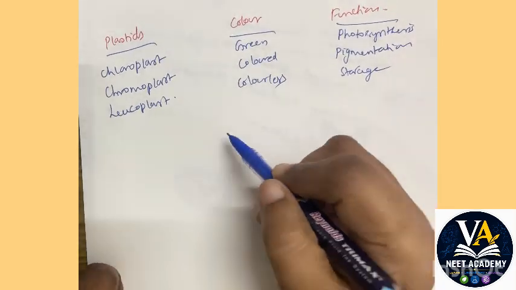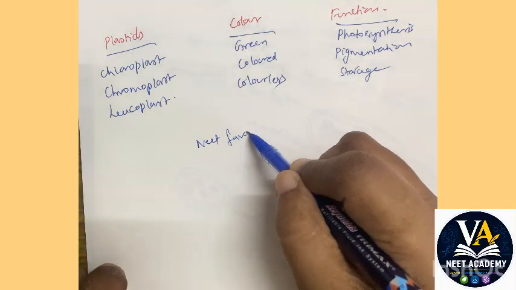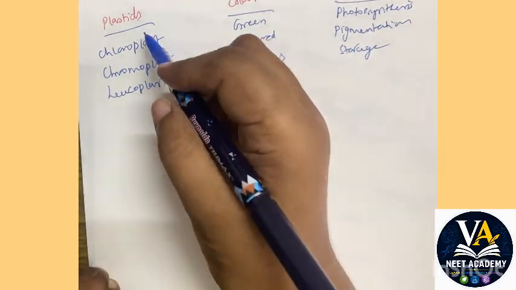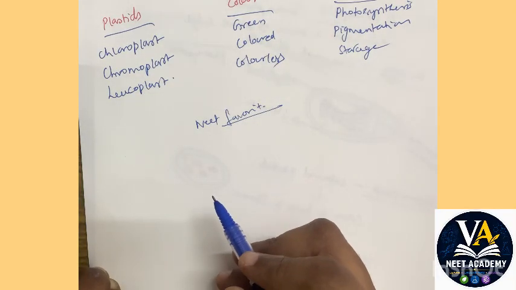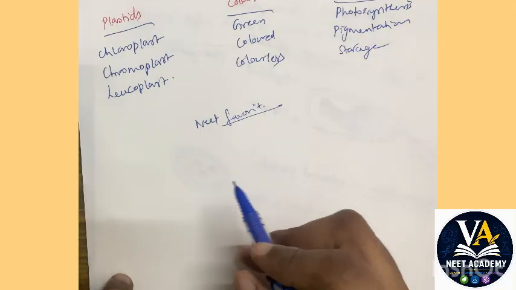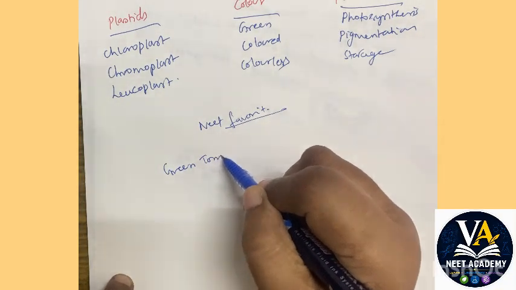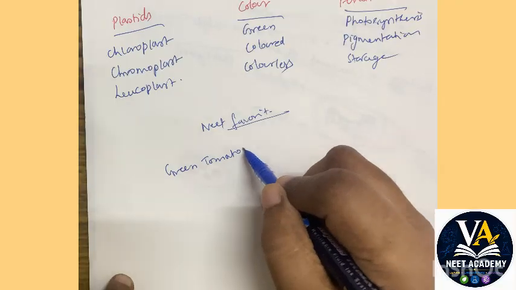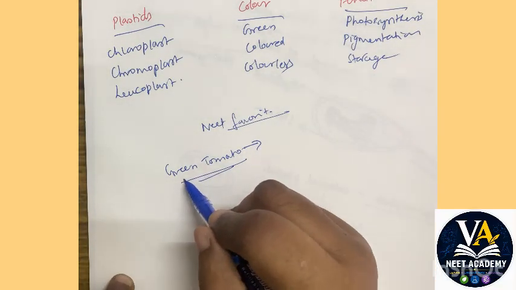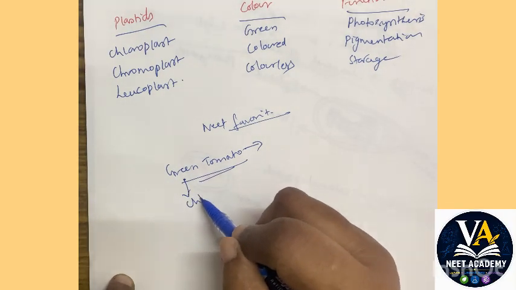Now one of NEET's very favorite questions we will see. It says that plastids are interconvertible. Interconversion of plastids can happen. For example, the green tomato, which is a raw tomato, contains what type of plastids? It contains chloroplast, isn't it?